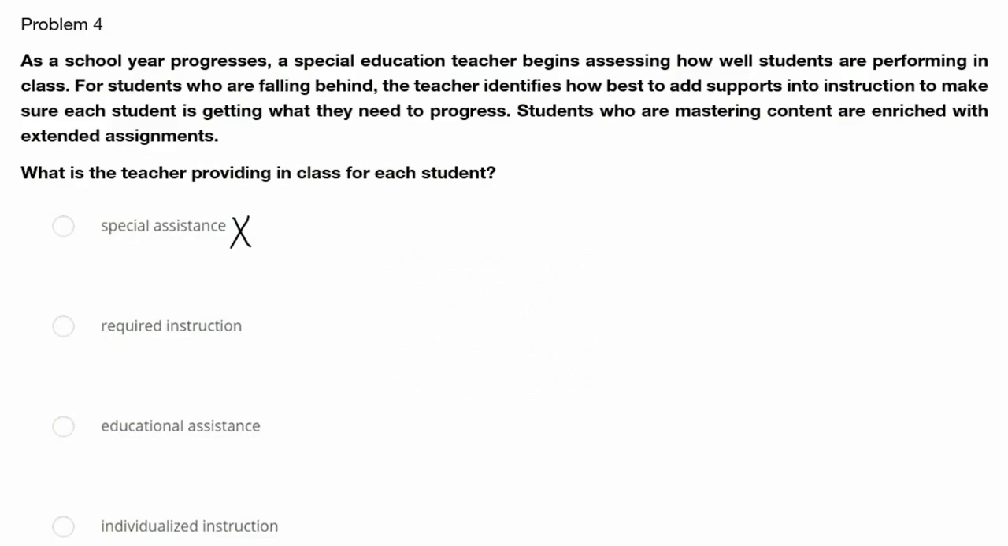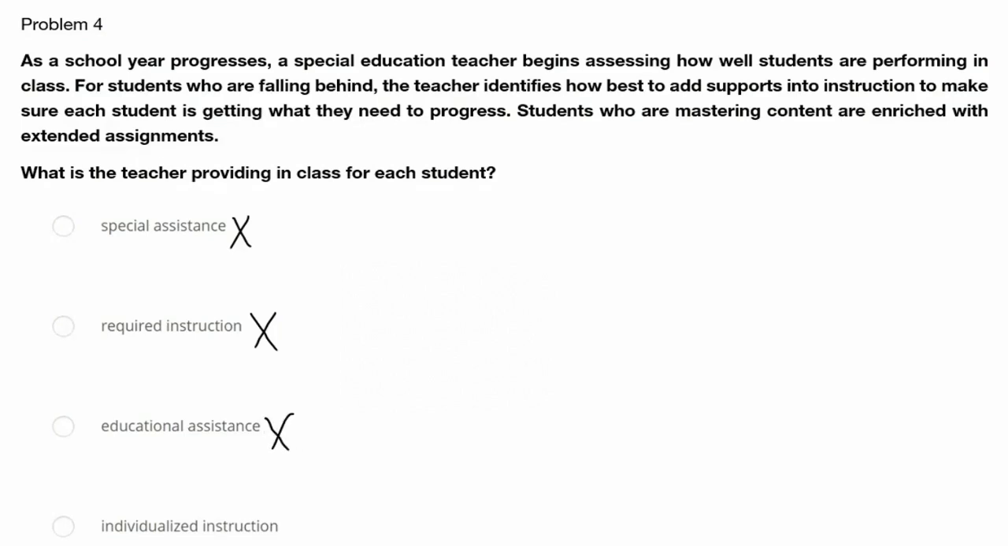The next answer choice is required instruction. This implies teaching the standard curriculum, but it doesn't include tailoring or adapting instruction based on student performance as seen in the question. So this also does not show what the teacher is doing as well. It just doesn't match. Then we have educational assistance. While it is a broad term for support, it doesn't fully capture the specific focus on adjusting instruction based on individual student needs. So this answer choice is also not correct.